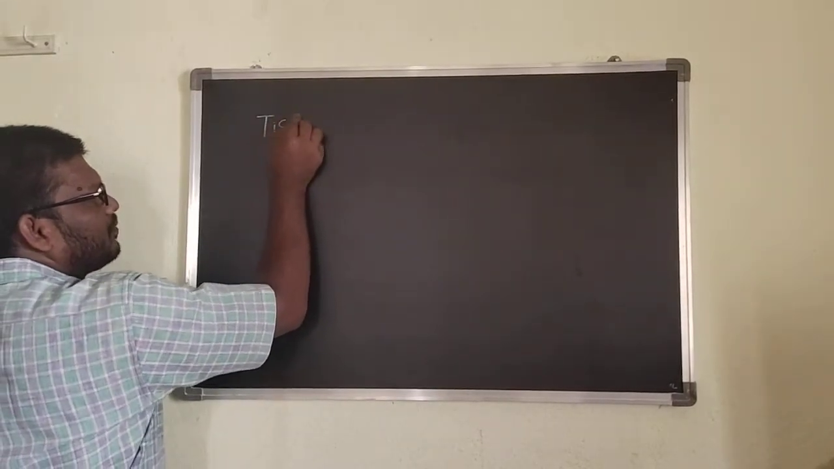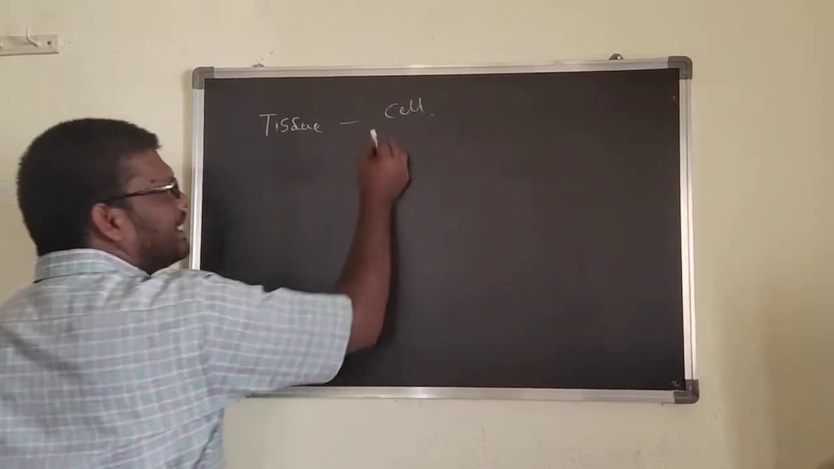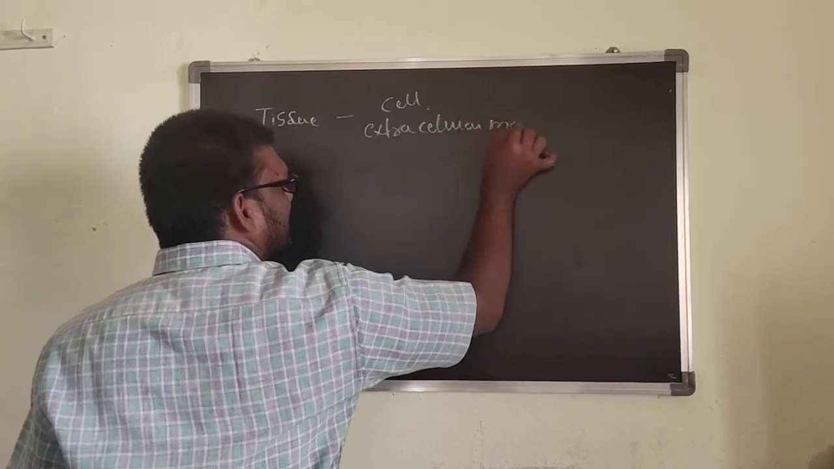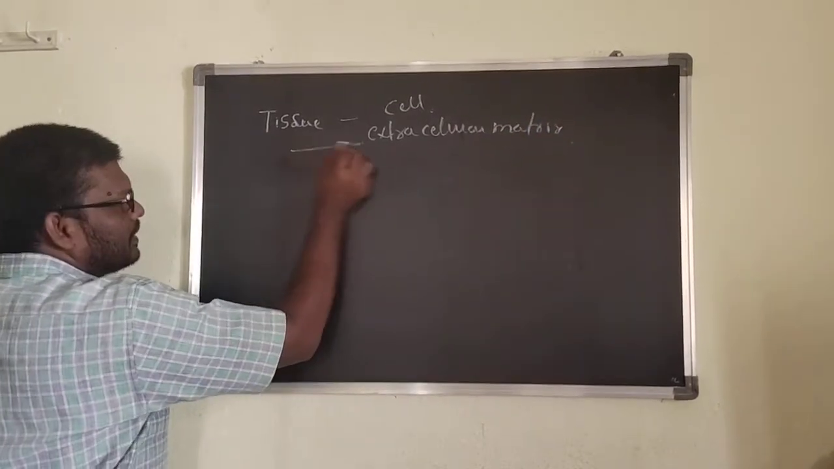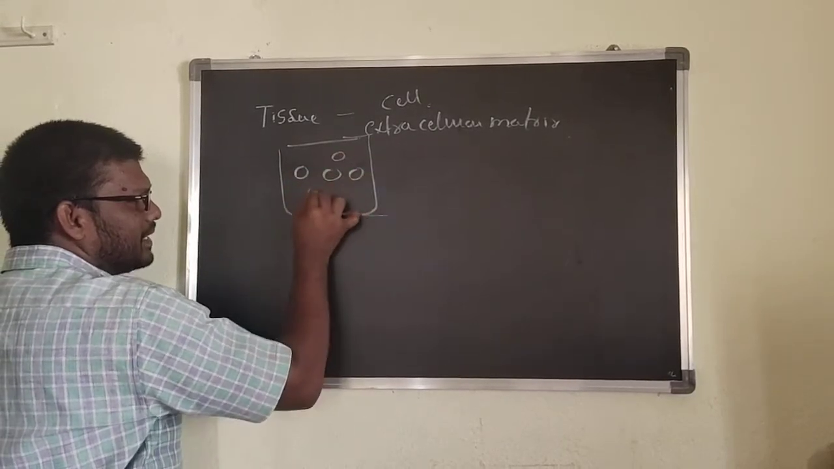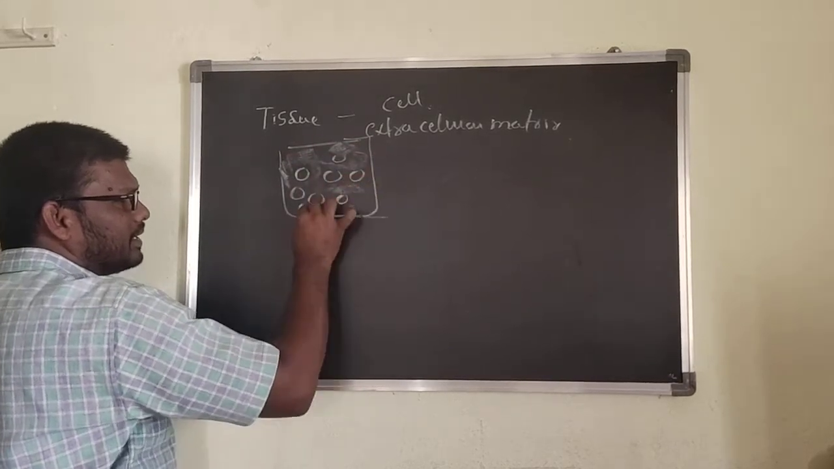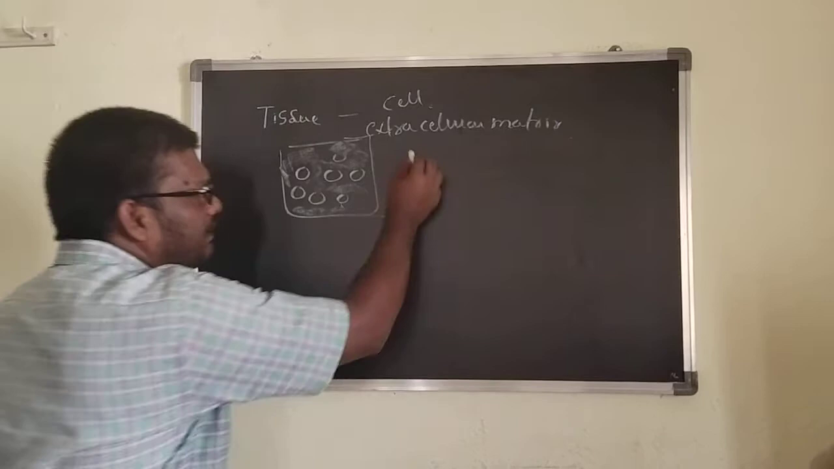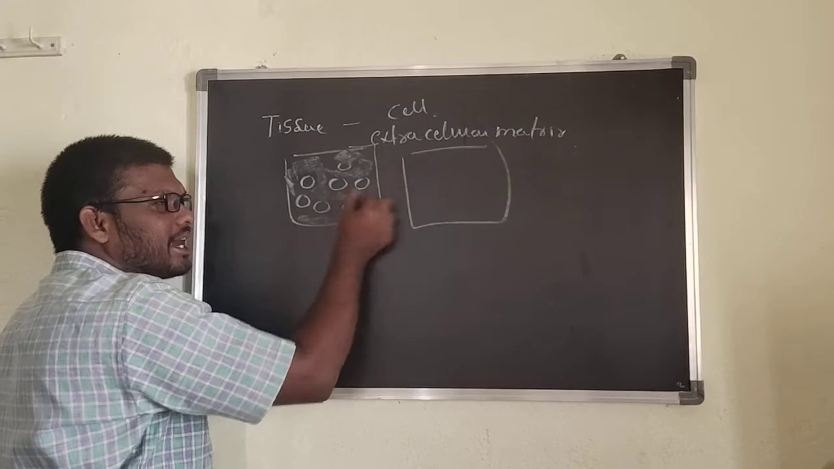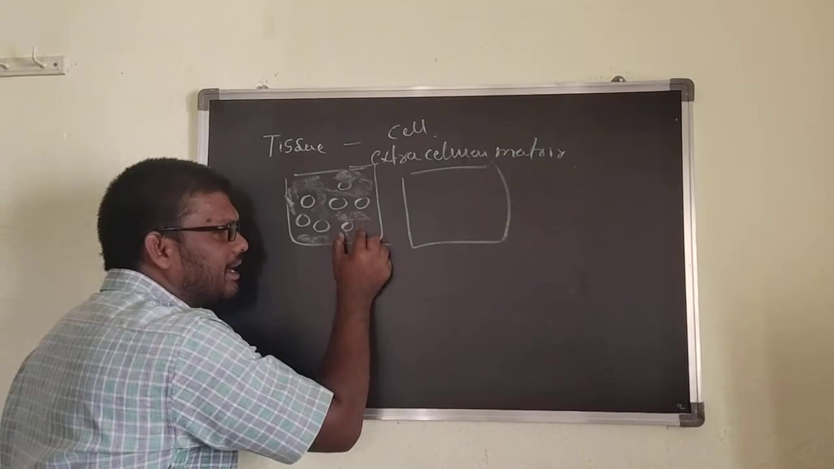Now the tissue consists of cells and extracellular matrix. This tissue has cells, and between the cells there is an extracellular matrix. Different tissues have different quantities of extracellular matrix, and the composition is also different for the different types of tissues.